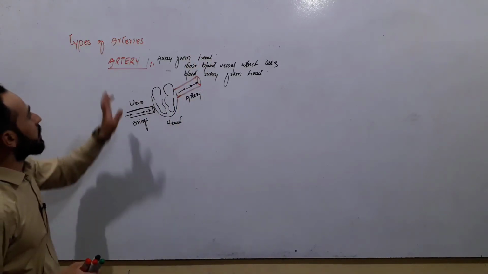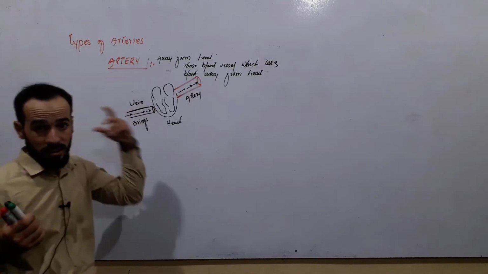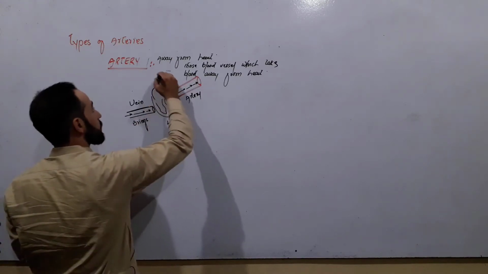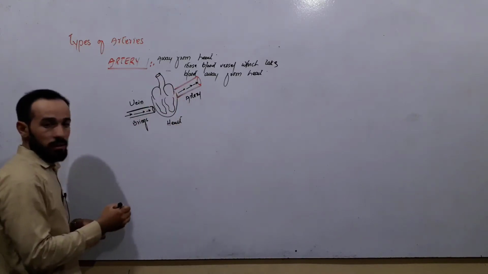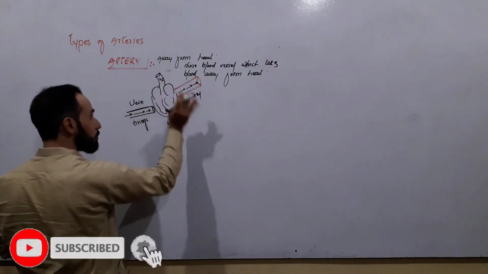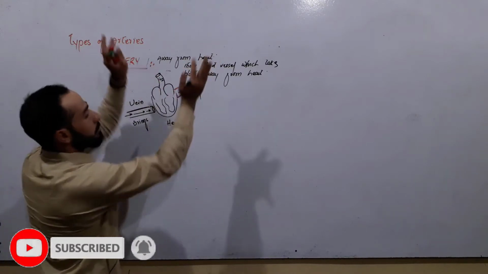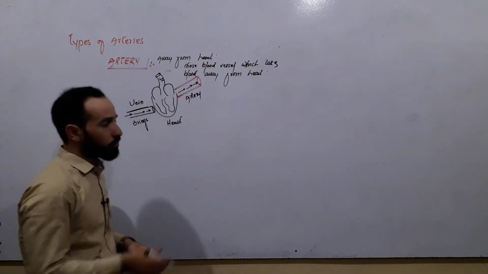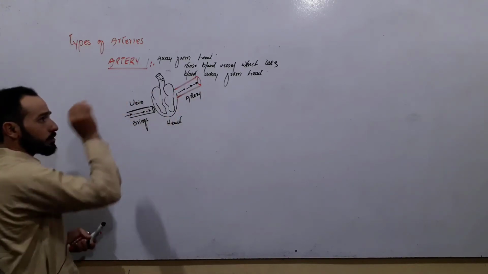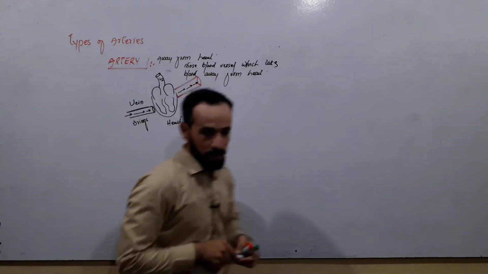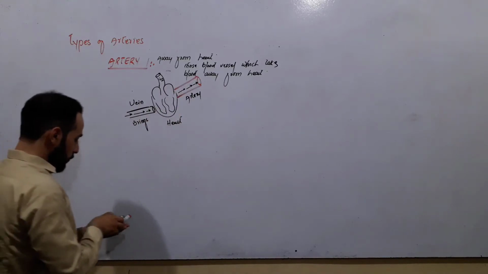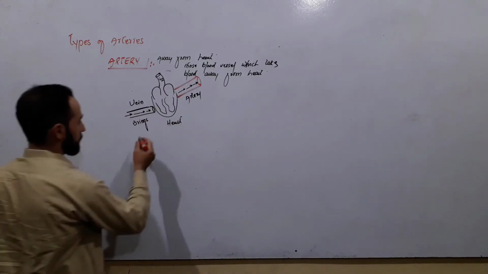We don't say that arteries are those blood vessels which carry oxygenated blood, because there is a blood vessel which takes the blood away from the heart but still contains deoxygenated blood. We don't explain oxygenated and deoxygenated blood here. We just say that those blood vessels which take the blood away from the heart are called arteries.